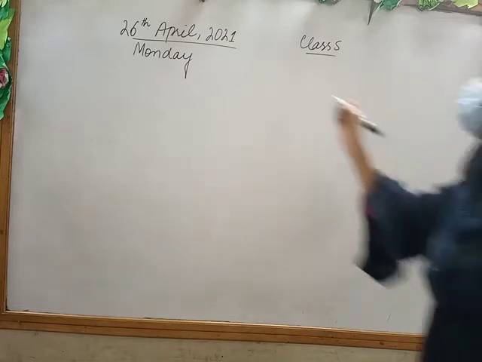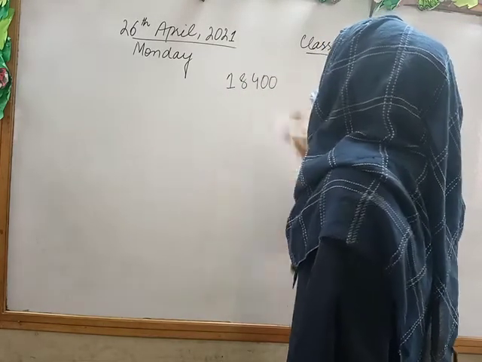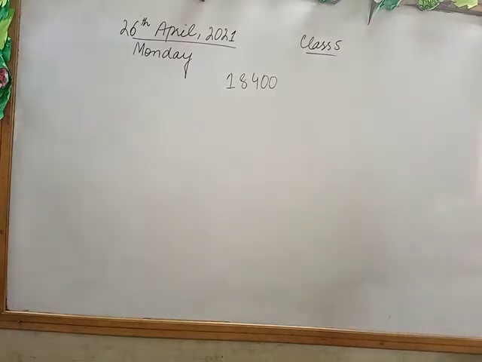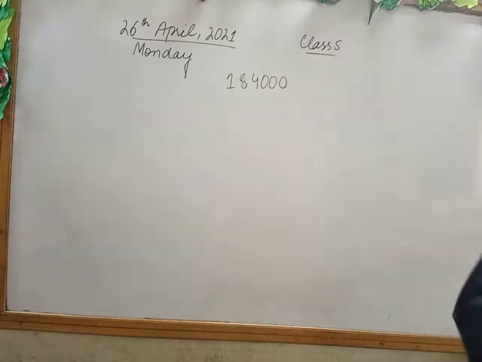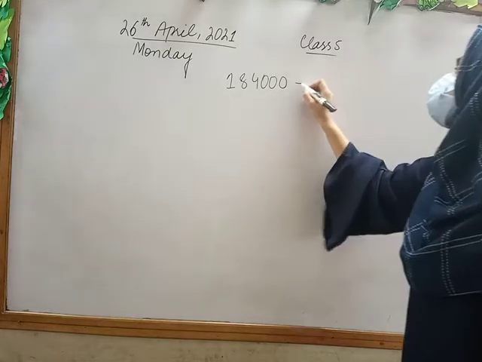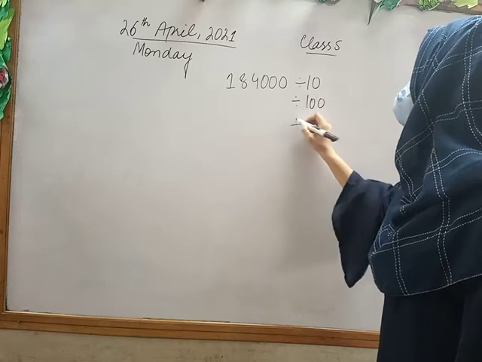If I have a number like this and I want to divide first by 10, then 100 and then 1000.